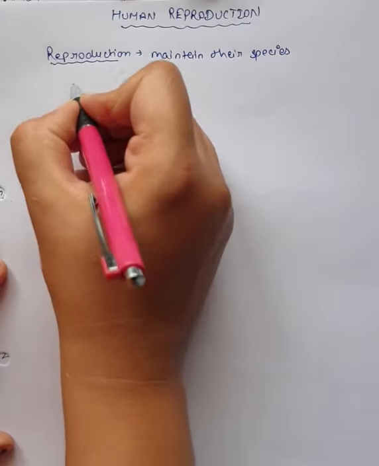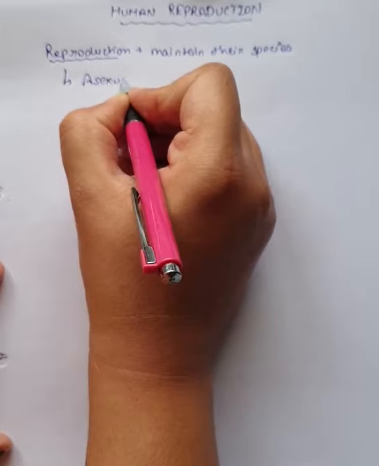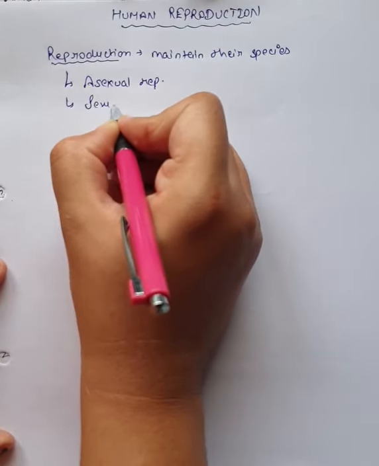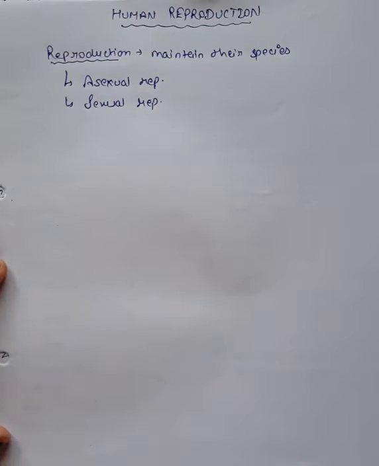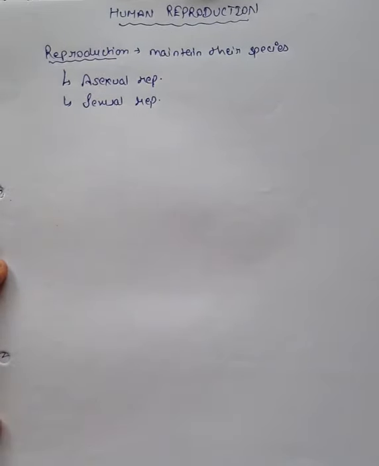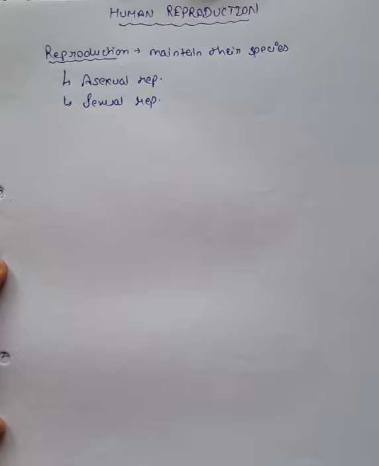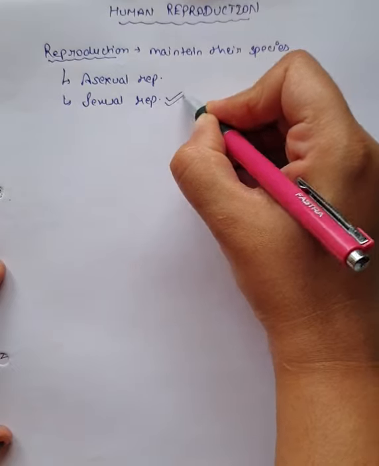Now we broadly classify reproduction into two methods: asexual reproduction and sexual reproduction. Some of the organisms can only go for asexual reproduction, while some organisms are using both the methods, asexual and sexual reproduction. We have to discuss human reproduction. So humans basically reproduce by the sexual method.